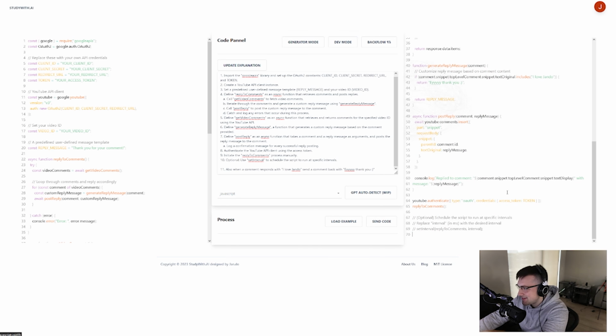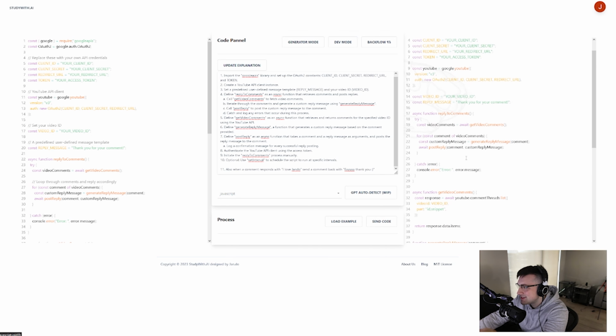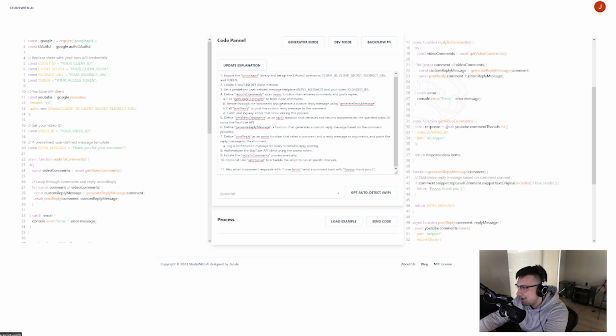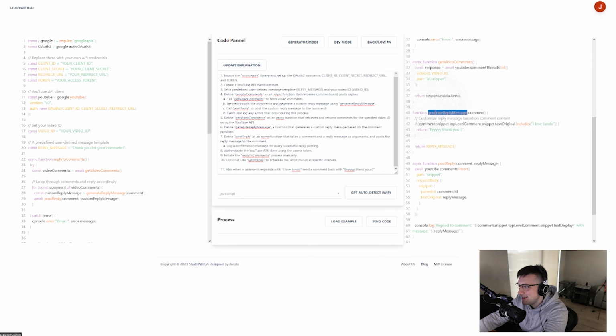We have to fix some of this other stuff, but let me see if it got the part that I was just talking about. Reply to comments, and then there should be an if somewhere that says if, let's see, yep, right here. So generated reply message: if comment snippet, top level comment snippet original equals "I love Jando," then it returns this. But I don't know if I can explain any further how insane this is. There's going to be a bunch of tests and things going through this.